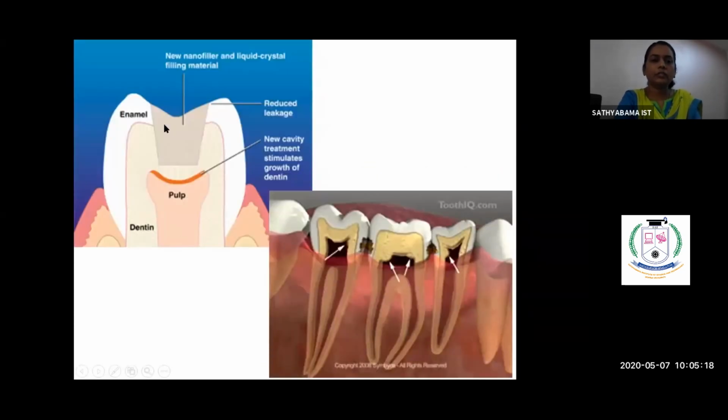This picture shows that when there is a filling, even the filling material, which is more irritant, could cause irritation to the dentin and the dentinal tubules, which will stimulate the odontoblasts, and it will result in the formation of the reparative dentin. So here you could see the pulpal space is not uniform. There is abnormal deposition of the dentin, which is causing reduction in the pulpal space. So this is called the reparative secondary dentin.